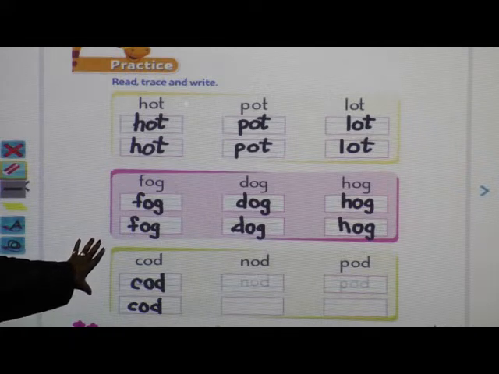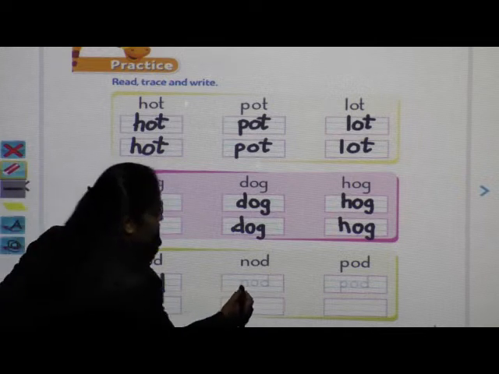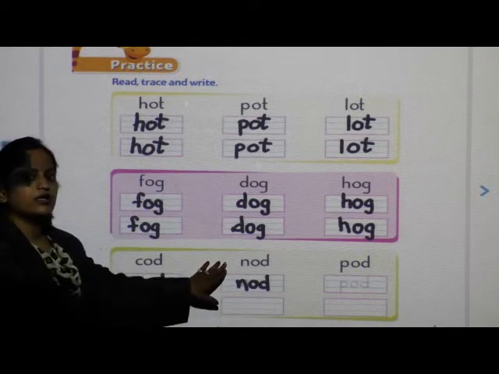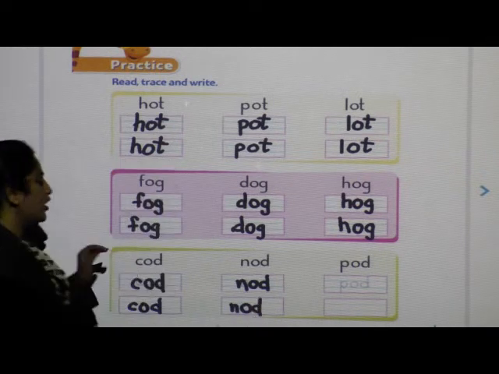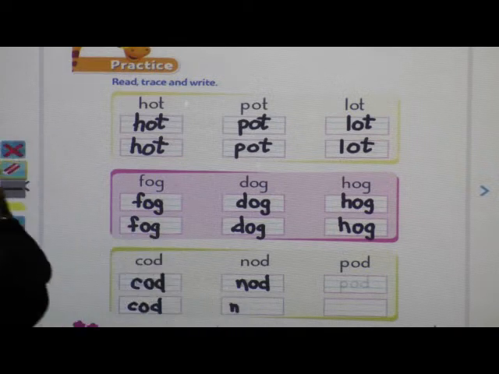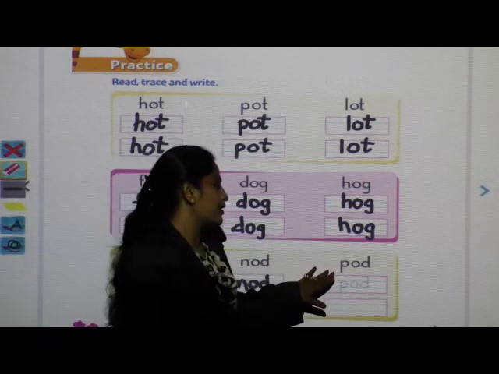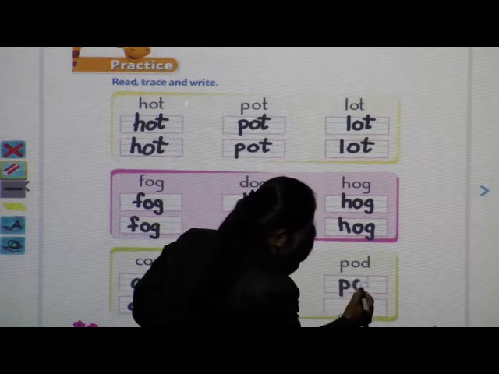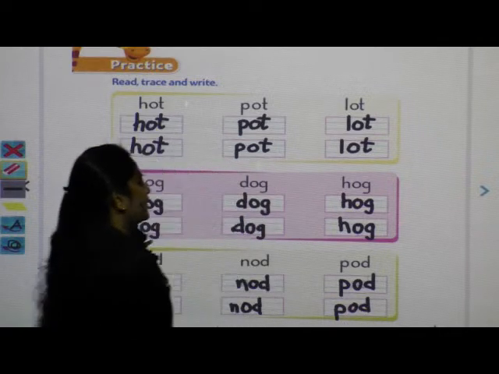Next one, nod, nod. Done. Last word, pod, pod.